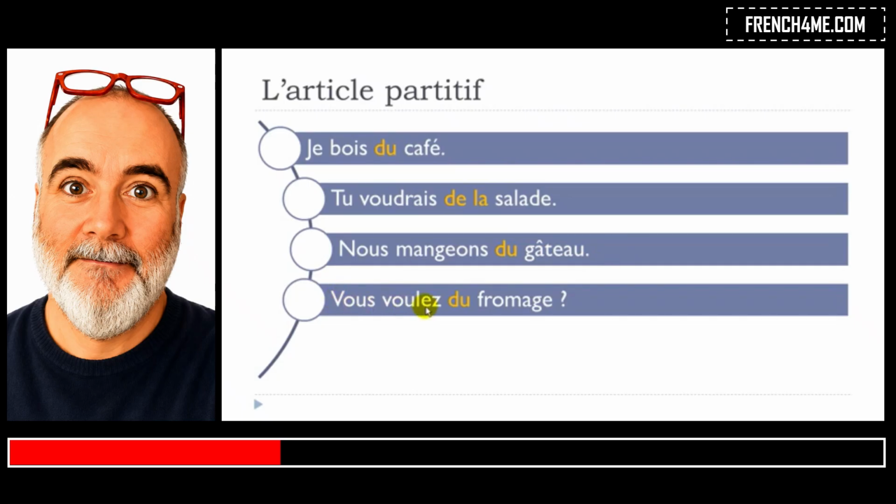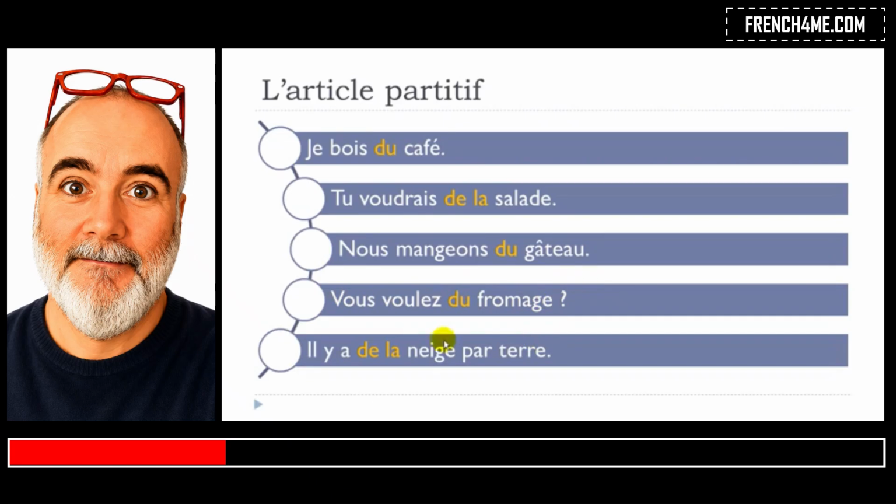Vous voulez. Okay, so vouloir again. All right, to want. Okay, but here it's the present form. Okay, do you want? Vous voulez du fromage, cheese. Du fromage, so some cheese. And it's a question. Vous voulez du fromage? Okay, and the last example here.